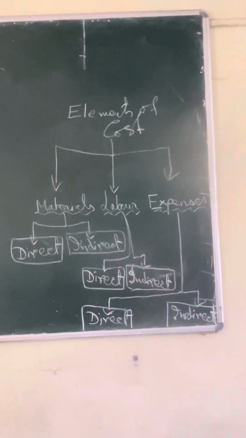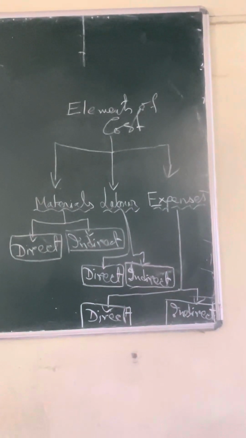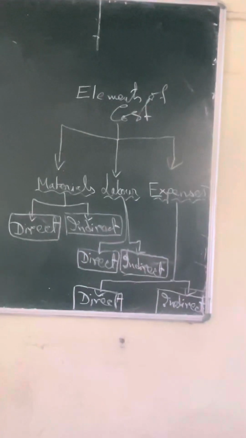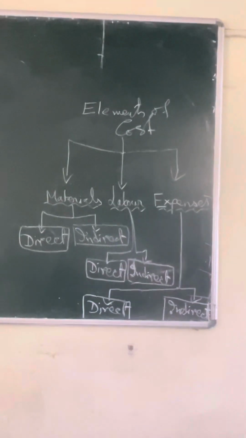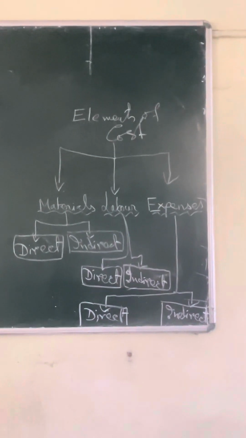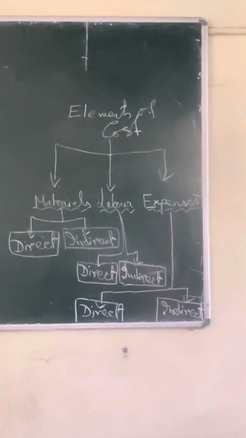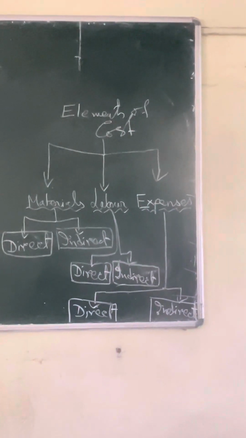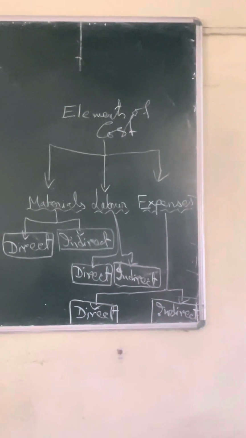So watch the blackboard: element of cost. Actually, costs are classified three different ways: element wise classification, function wise classification, and behavior wise classification. Here I have taken only element wise classification. According to the element wise classification, there are three types of cost.